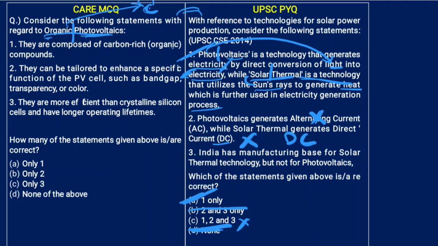They are composed of carbon rich organic compounds. Yes, we just discussed the word organic and carbon go hand in hand in chemistry. They can be tailored to enhance a specific function of the PV cell such as band gap, transparency or color. Yes. They are more efficient than crystalline silicon cells and have longer operating lifetimes. No, not more efficient, approximately half of the efficiency and shorter operating lifetime. So 3 is wrong, 1 and 2 are correct. Only 2 statements are right.